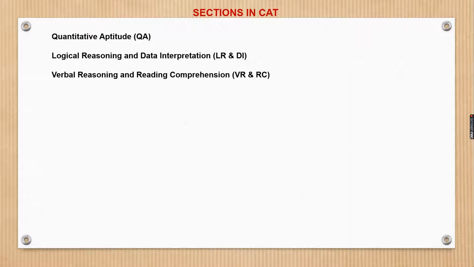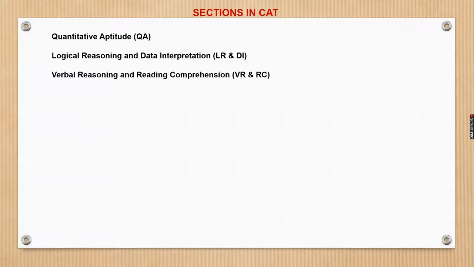What are the basic sections in the CAT exam? So there are three sections in total. The first one would be quantitative aptitude. The second is logical reasoning and data interpretation. The third is verbal reasoning and reading comprehension. In today's video, we're going to focus more on the third section. Do check out the other links that I had given in the description for the other two sections.